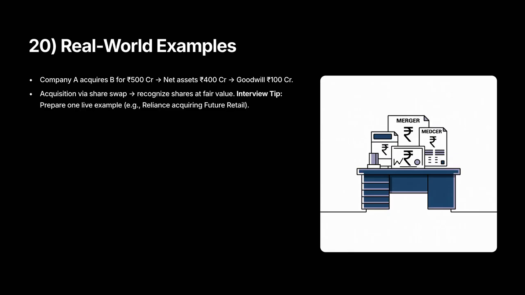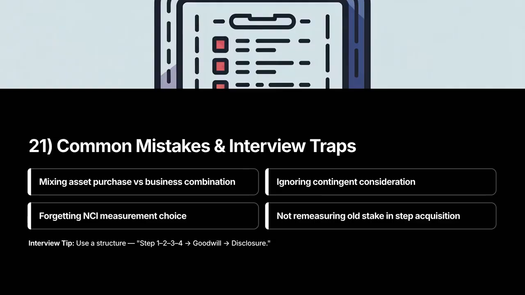Mistake 3: failing to decide how to measure NCI. Fix: state your chosen method and explain the impact. Mistake 4: not remeasuring previously held interest in step acquisitions. Fix: remeasure to fair value at the control date and recognize gain or loss. Interview strategy: when you answer, close with, I would check X and Y, to show structured thinking and risk awareness.